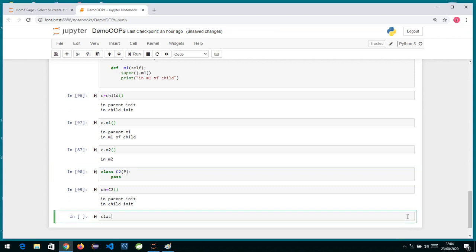So if I do over here class, suppose I write the word multiple itself. I don't know if multiple is a keyword or what. So what I'll write over here is class D, and class D is extending from which two classes? Suppose I say C2, and the next class is child.